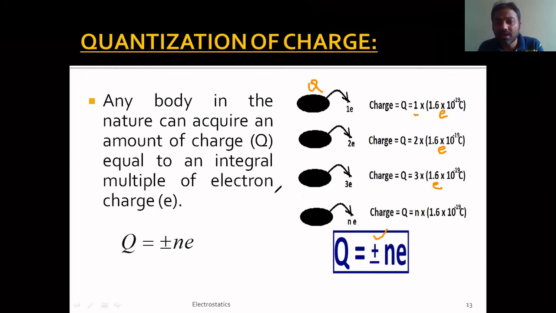Either it can be 1e or 2e or 3e. It cannot be 1.5 electron or 1.7 electron, because a body can lose 1 electron or 2 electrons, but it cannot lose 1.5 or 1.6 electrons. There will not be any fraction here. Only fixed values will be there. This we call quantization of charge.